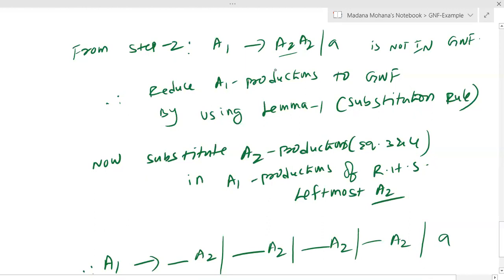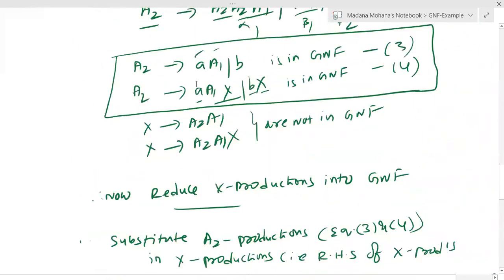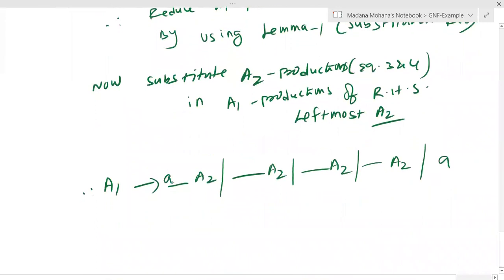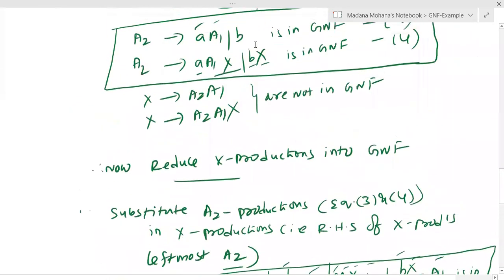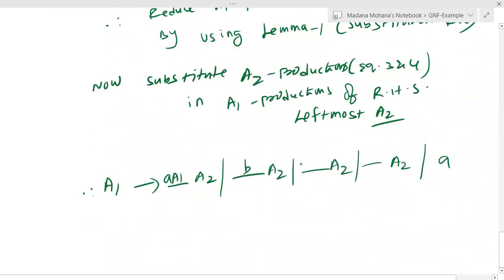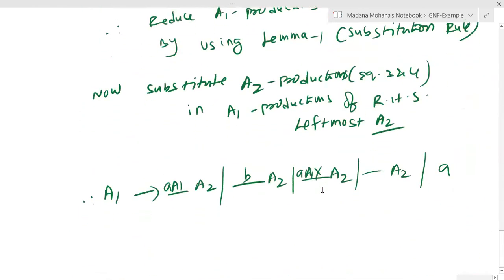Right side A2 or any other A2s you can't change. Keep as it is. Now the first A2 value is, here you can see A1, terminal A, variable A1. Then terminal B, that is the second A2 value. Then third A2 value A1X. Then fourth A2 value, that is BX.